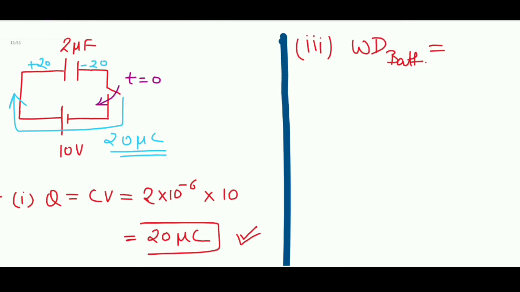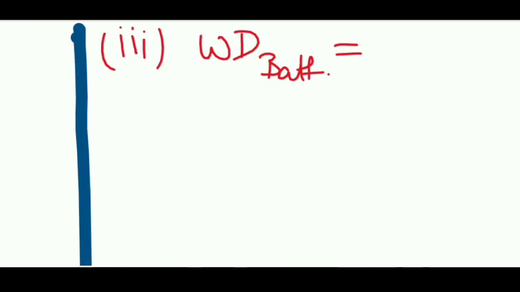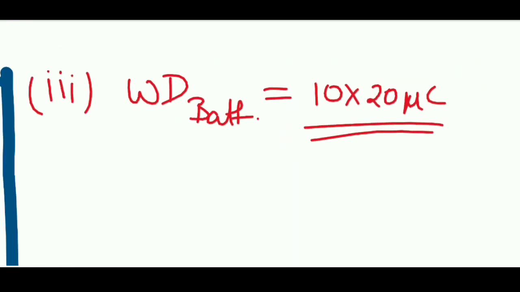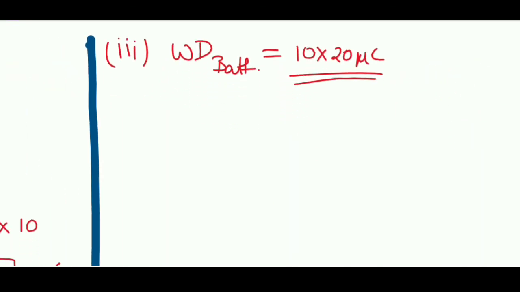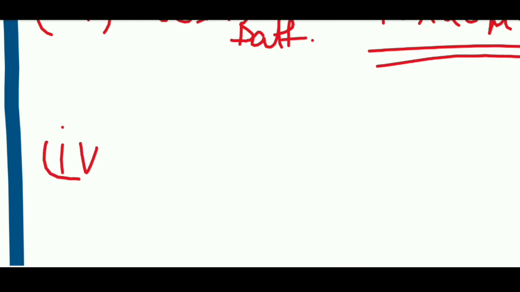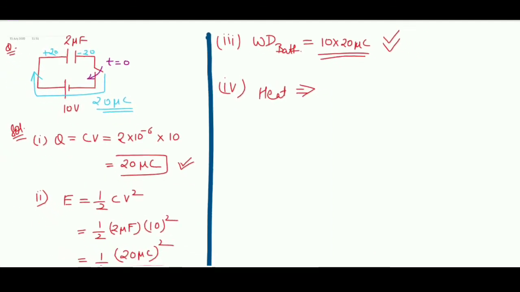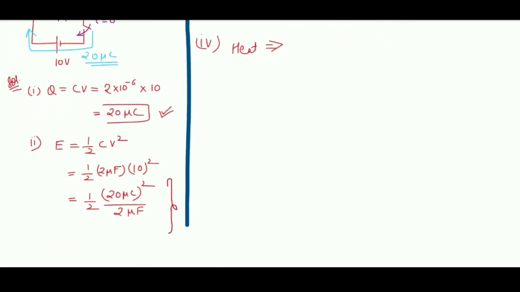So work done by battery can simply be written as 10 into 20 microcoulomb. This will give you the work done by the battery in this case. Then next part will be heat generated. So this is the work done by battery, and this is the energy stored in the capacitor.